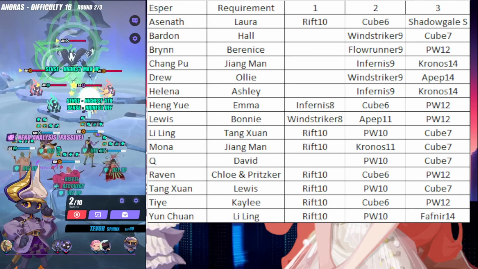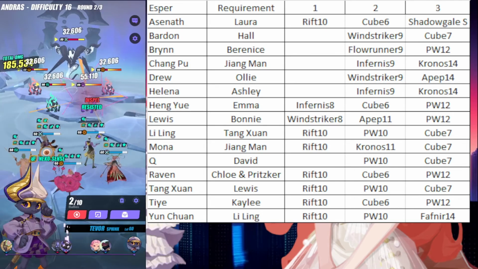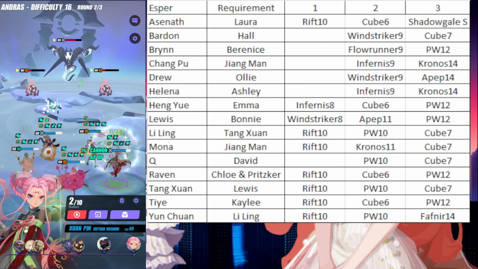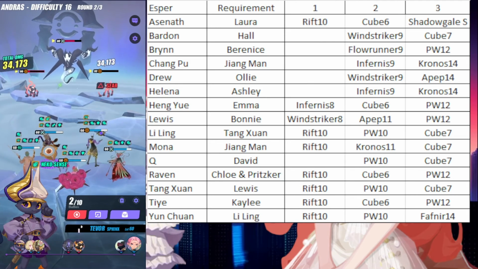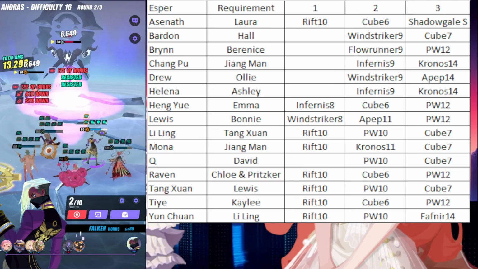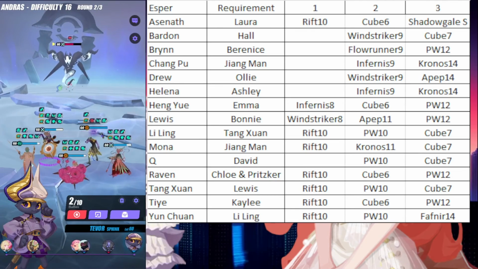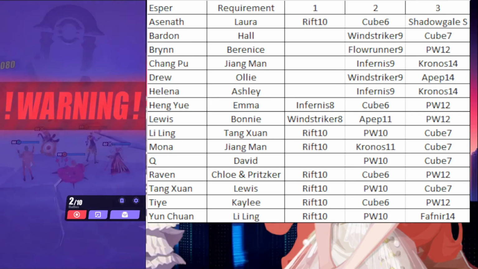I had the issue. I locked myself out of rewards for 4 days because I just did cube with my cube team, which didn't have any of the Espers on there, and I was like, why didn't the mission complete? It's because you have to use those Espers. I know that's pretty obvious for some people, but I messed it up, so I just figured it would be good to point that out.